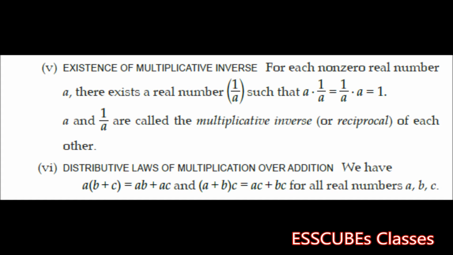The distributive law of multiplication over addition says the sum of b and c, that is b + c, when it is multiplied with a, the result is ab + ac. That means if a + b is multiplied with c, the result is ac + bc. Here, all real numbers a, b, c have been considered.